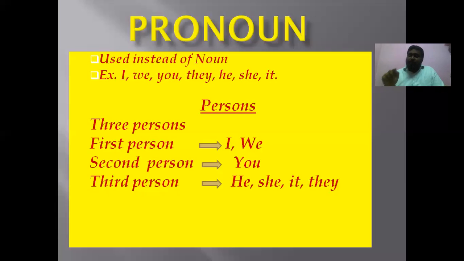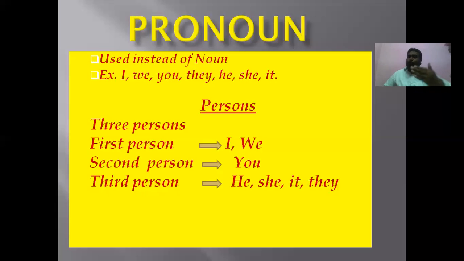It avoids the repetition of the same noun again and again in the sentences. It is inconvenient to the speaker to repeat the same noun again and again in the sentences. So it is used in the place of noun. For the first time we use noun, and the remaining all times we use pronoun.